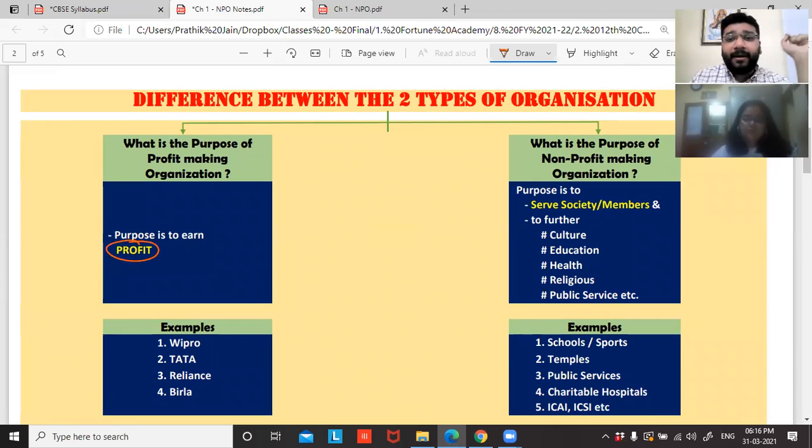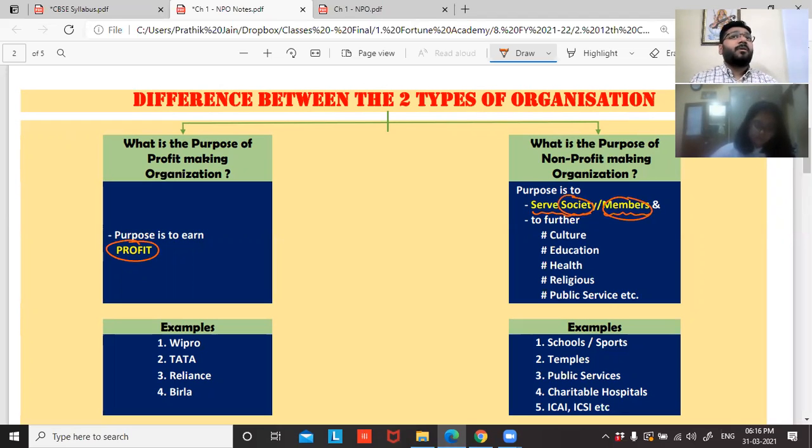Very, very important, guys. So pay attention. The purpose is to serve the society where we live in, or its members. We all can form a society or a trust where we can try to mutually benefit each other. One is you try to give benefit to the general public. One is you try to benefit a group of people. The motive is to serve, not make money out of it. So serve whom? Serve either society or members.